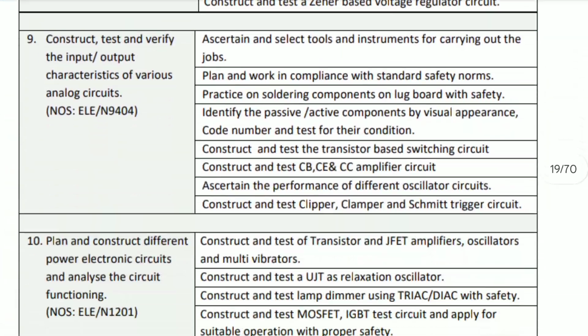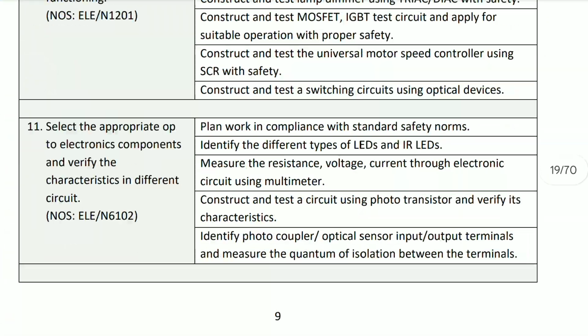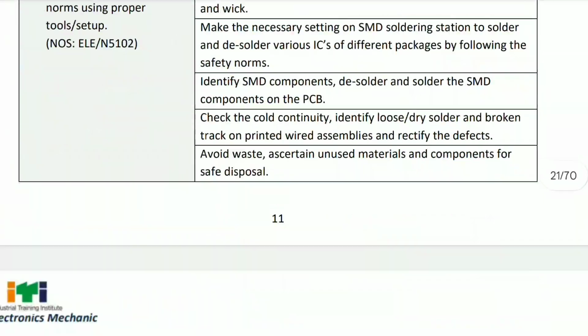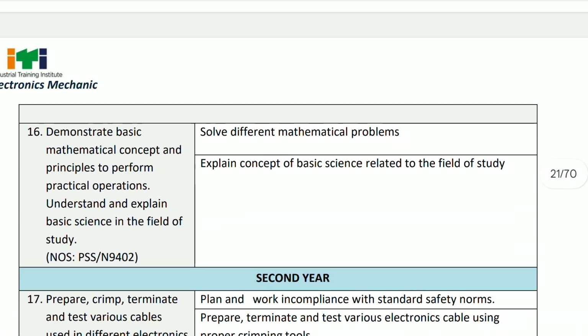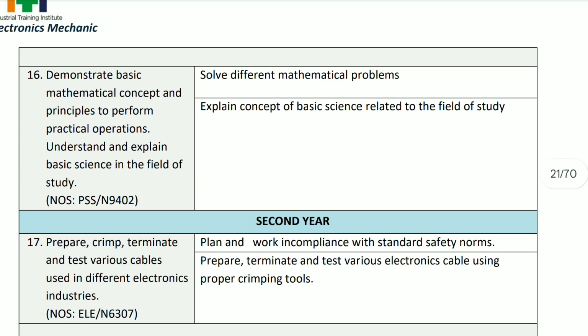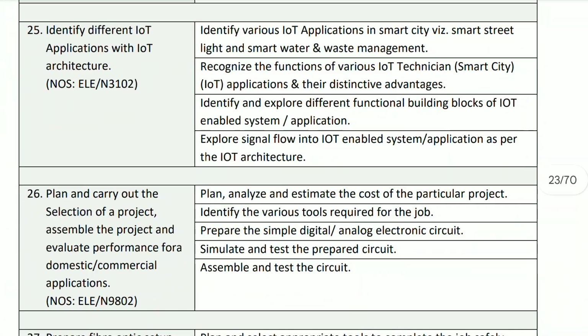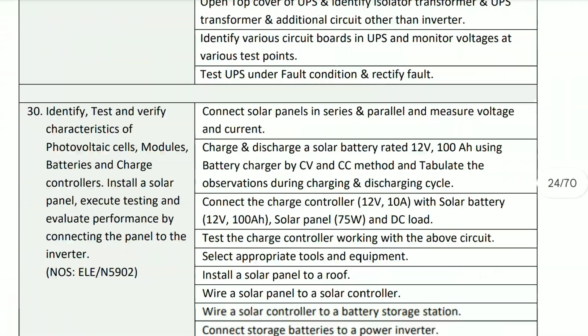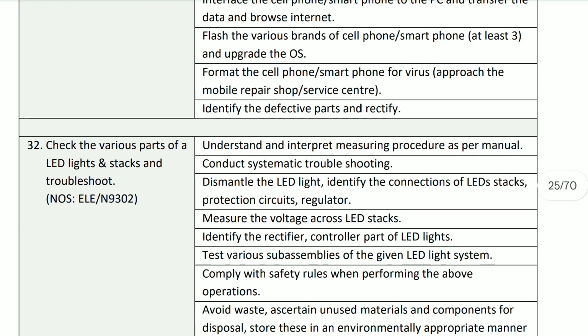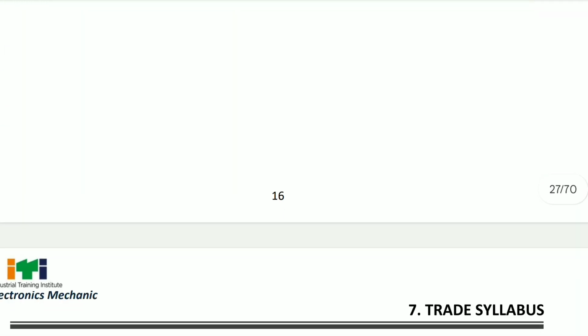And electronics mechanic is a 2 years course, right? So here it is also mentioned, first year syllabus and second year syllabus. Yes, it is second year syllabus and first year syllabus also they have mentioned. You need to cover all the topics to qualify the part B trade test. So right, after downloading this syllabus, come back to that official website.